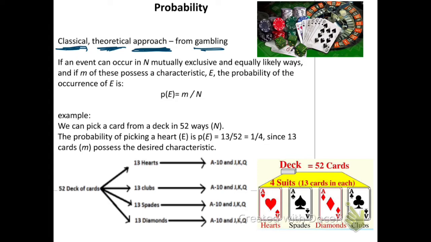So this is a theoretical approach because everyone has an equal chance, and it is known from the beginning that the dice has 6 faces. One face has 1, the second face 2, 3, 4, 5, up to 6, and if we throw the dice, every face will have the same chance as the other faces. And for the deck of cards, it's 52 cards, and for each shape we have 13 cards, which we are going to see now in detail.